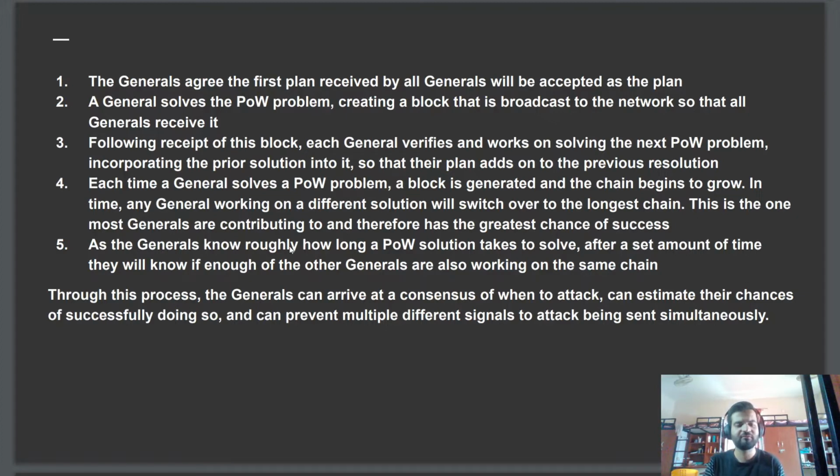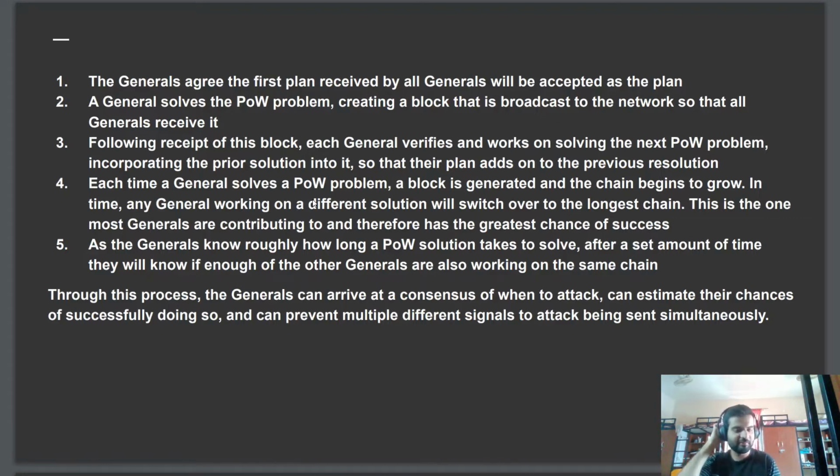So as the generals know roughly how long a solution takes to solve, after a set amount of time, they will know if enough of the generals are also working on the same chain. So through this process, the generals can arrive at a consensus of when to attack, can estimate their chances of success, and can prevent multiple different signals to attack being sent simultaneously.